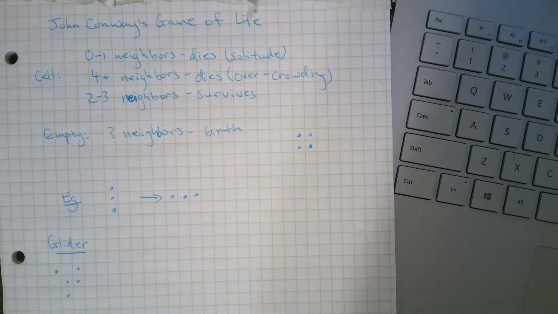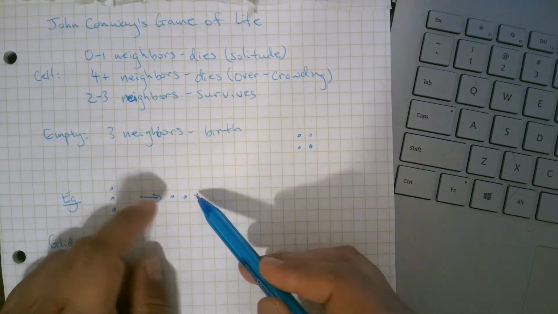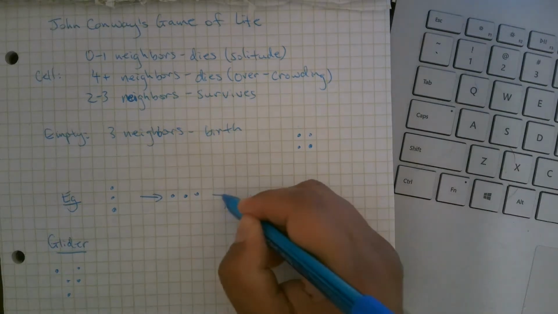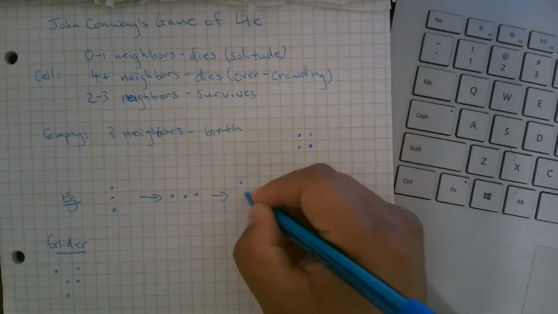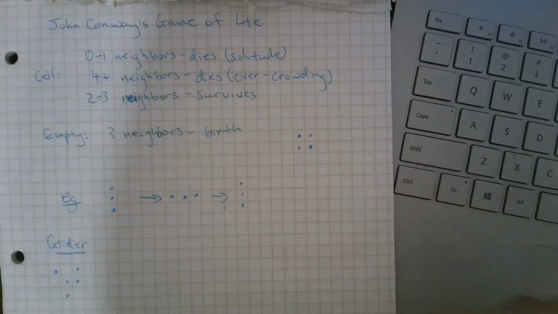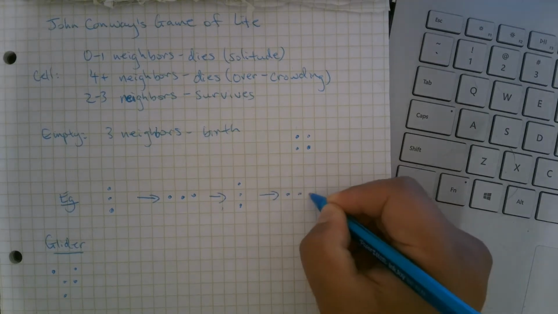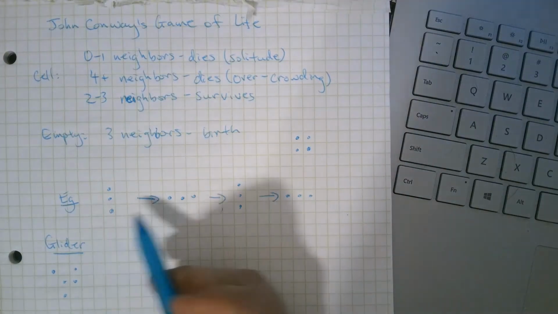So now we have a row of 3 people. Well, this situation should be symmetrical. If we do this again, these will die, this one will survive, and there will be births there. So this will actually go back and forth. If you look up, there are lots of computer simulations of the Game of Life, and this will be more satisfying to watch than me drawing dots. You can watch this pattern oscillate back and forth.